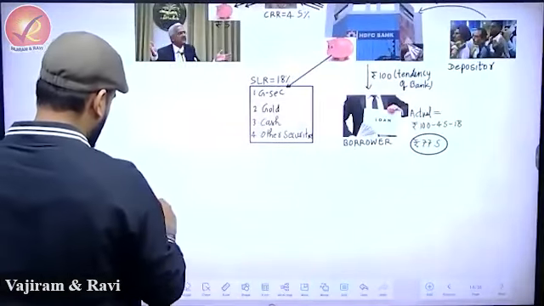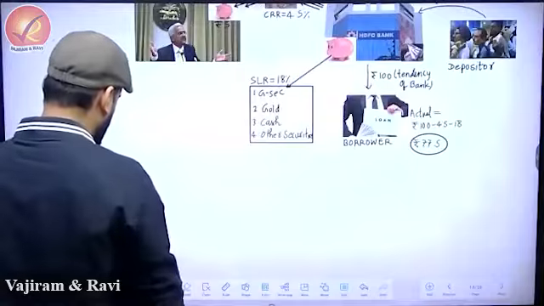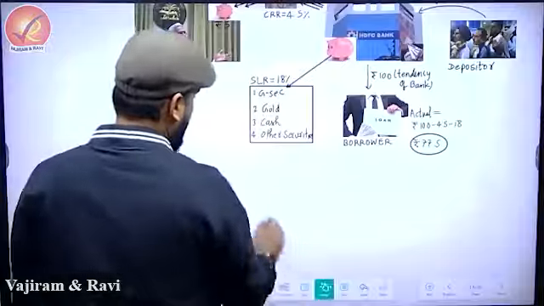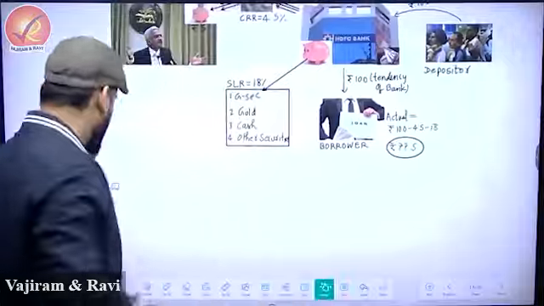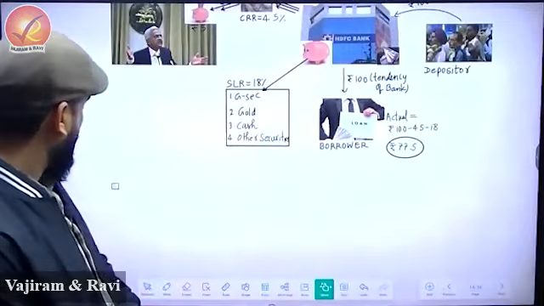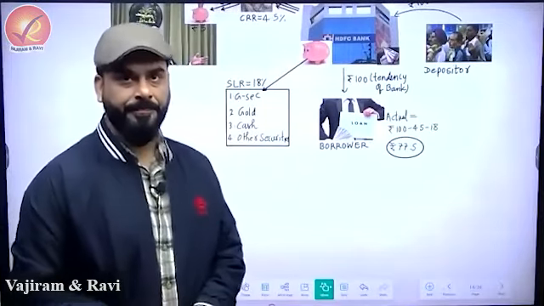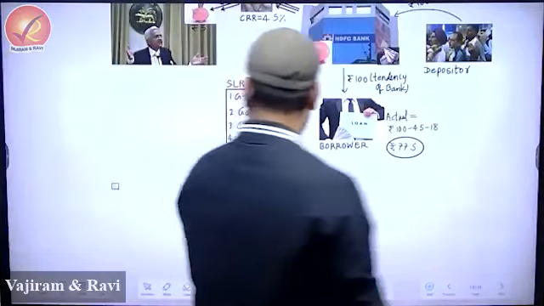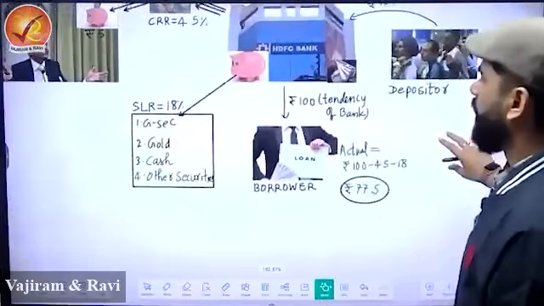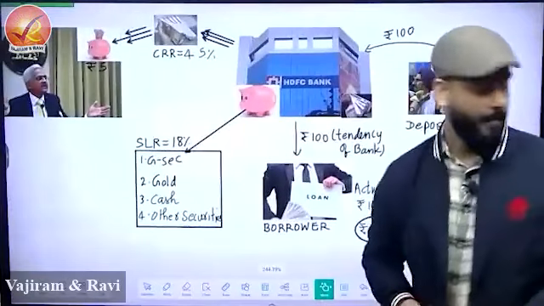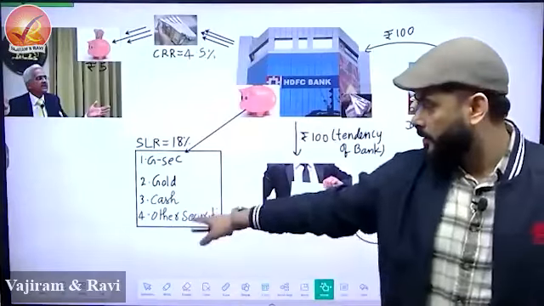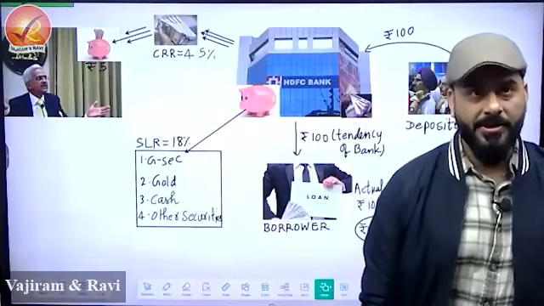Please write government securities, gold, cash. Next one is other securities.